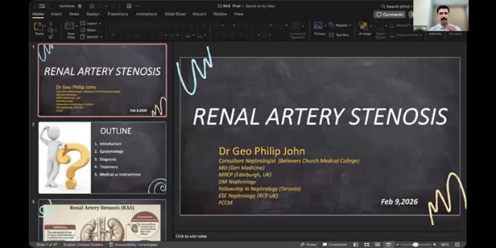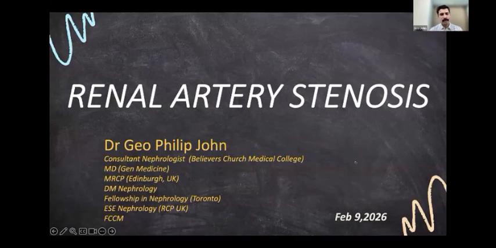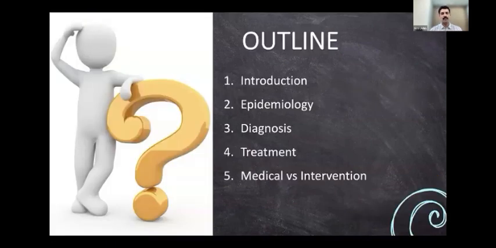So today we'll be discussing renal artery stenosis. We are focusing more on native kidney renal artery stenosis rather than transplant kidney renal artery stenosis. We'll try to find out what the usual causes of RAS are, how to diagnose renal artery stenosis, and how to treat them. And as Iqbal sir said, whether to go for medical treatment versus an interventional way of management.